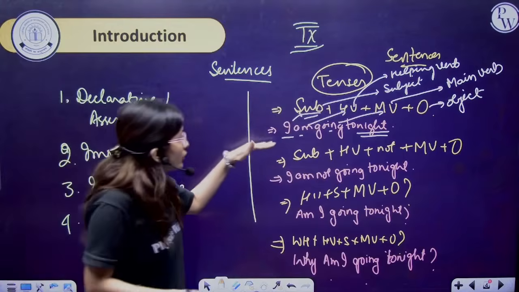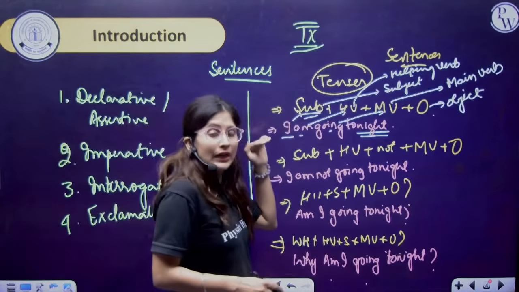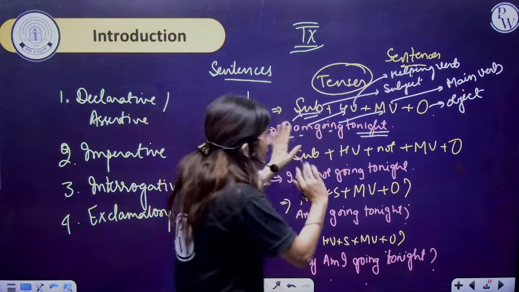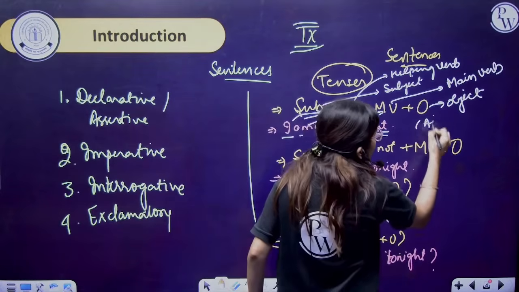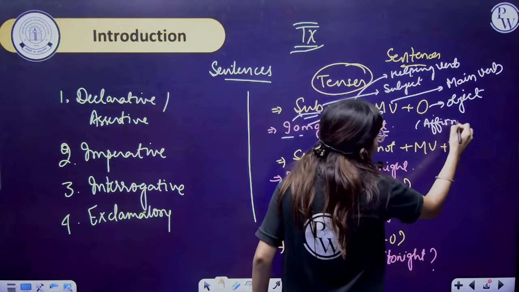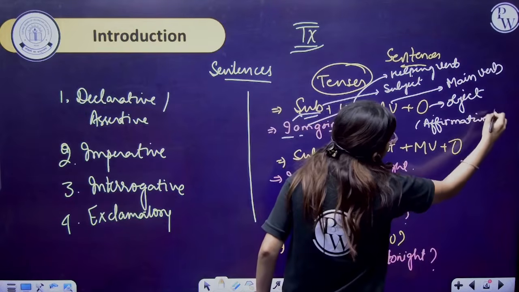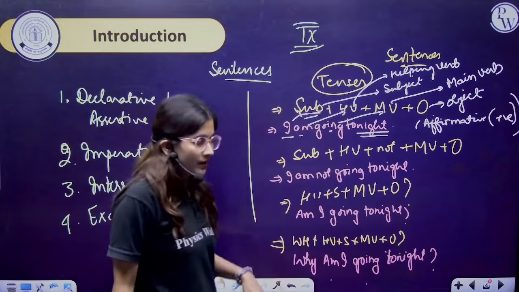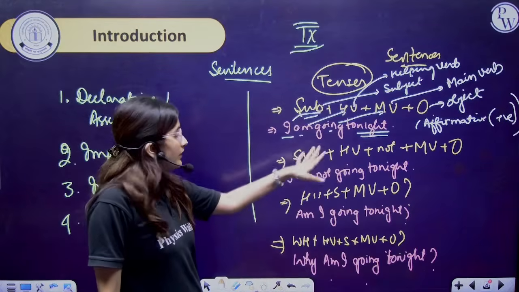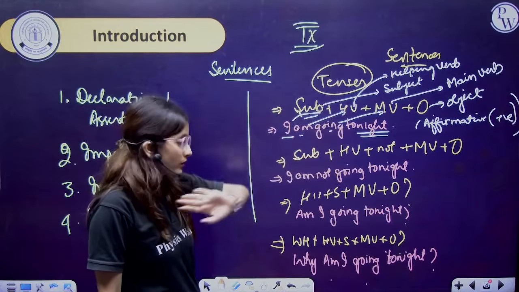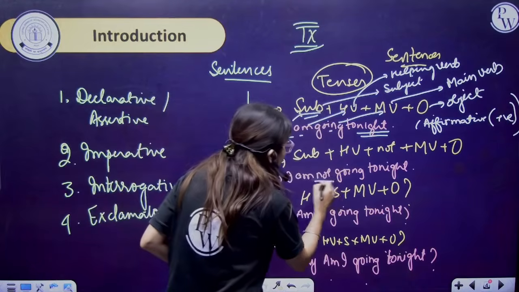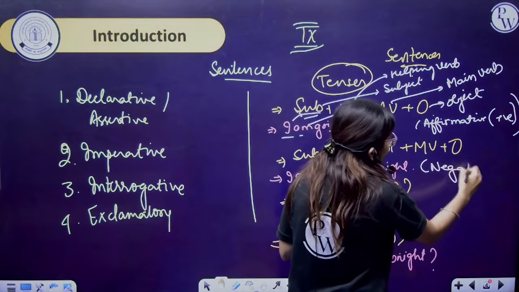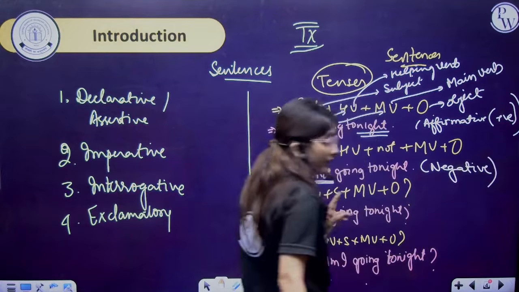Yes. So do you understand one concept like I am going tonight? Here it means this sentence is totally affirmative, that is, a positive sentence. This is a simple positive sentence. Fine. If subject plus helping verb plus not plus main verb plus object, since not is here, we can say that this is a negative sentence.